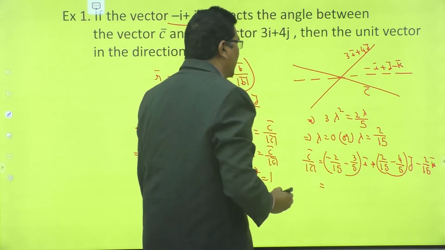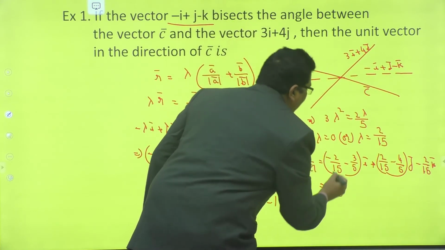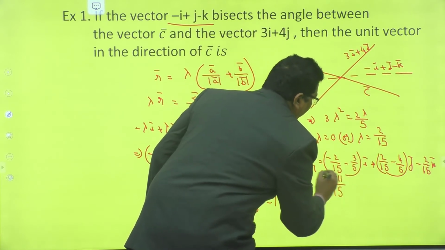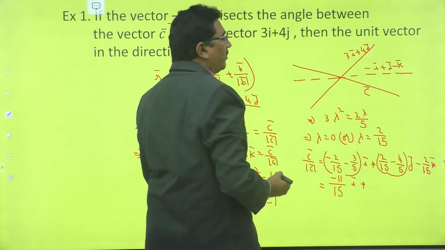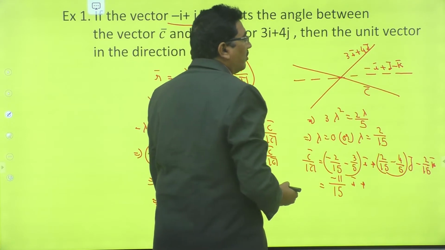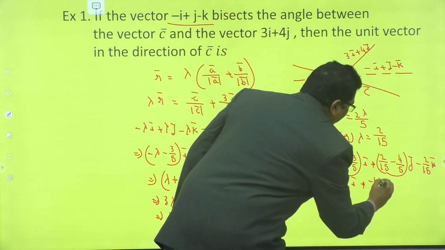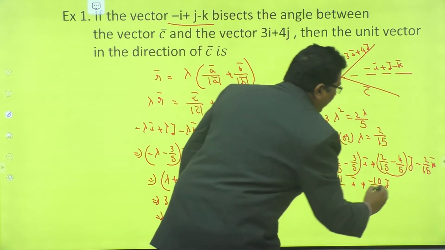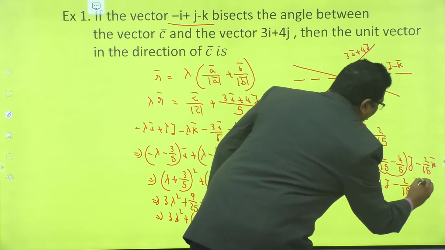Here the LCM is 15. This is minus 2 minus 9, minus 11 by 15 i bar. Here also LCM is 15. 2 minus 12, that is equal to minus 10 by 15 j bar, minus 2 by 15 k bar.